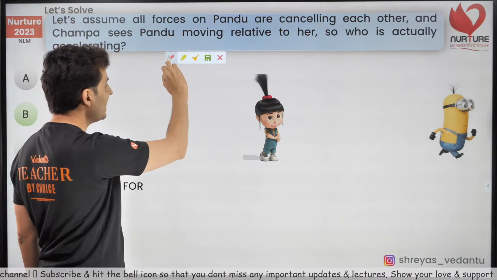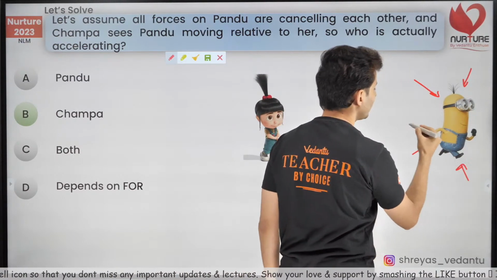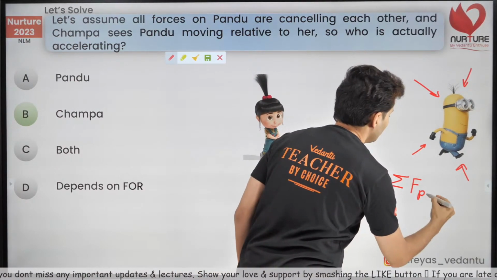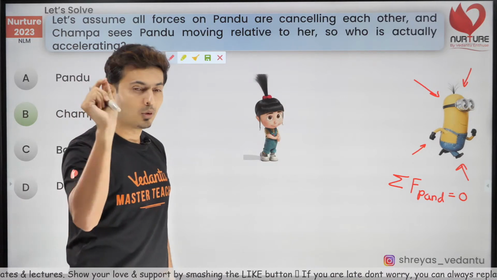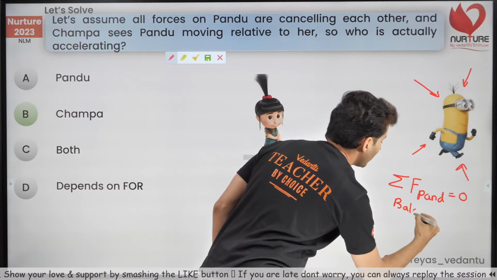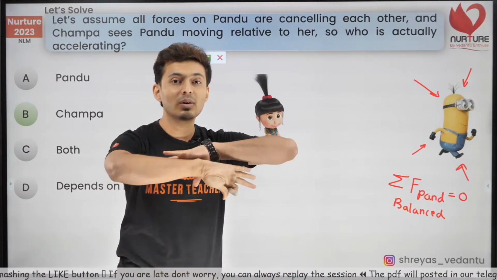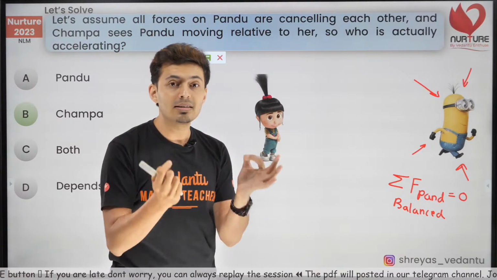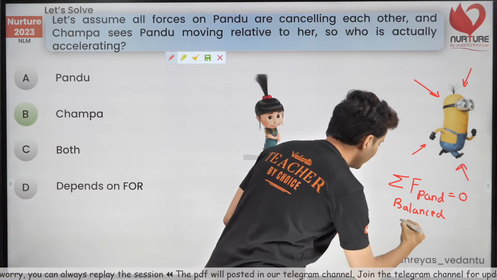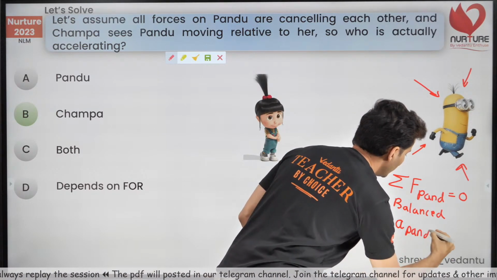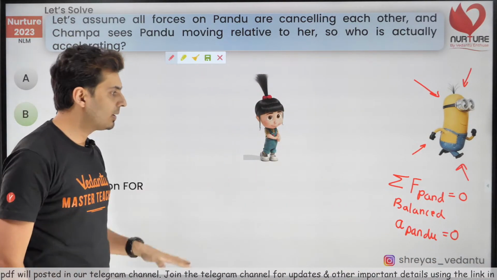Observe this. See, what did the question say? The question said all the forces on Pandu. Okay, the net force on Pandu is 0. Now, what does Newton's law say? If the forces are balanced, then the object moves uniformly. There is no reason for it to accelerate. There is no reason why it should change its velocity, because all the forces cancel each other. So, hence, the acceleration of Pandu should be 0. Undoubtedly. This is non-negotiable. I hope we agree on this.